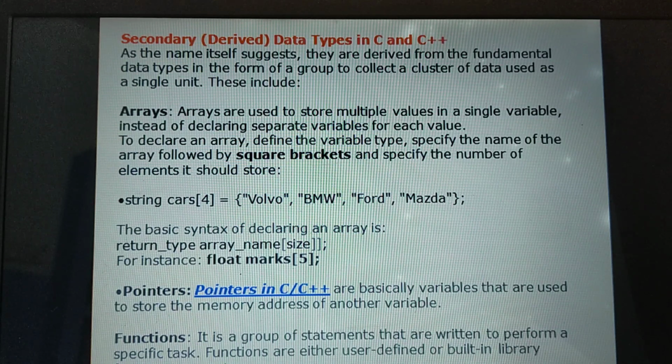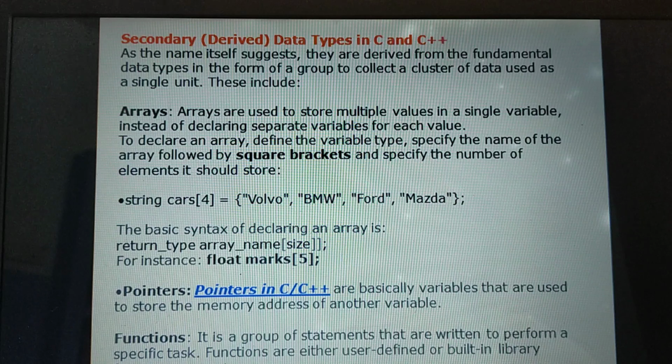If you want to use multiple data in the same variable, at that time we can use the secondary data type, that is array. Using an array, we can store multiple values in a single variable instead of declaring separate variables for each value.